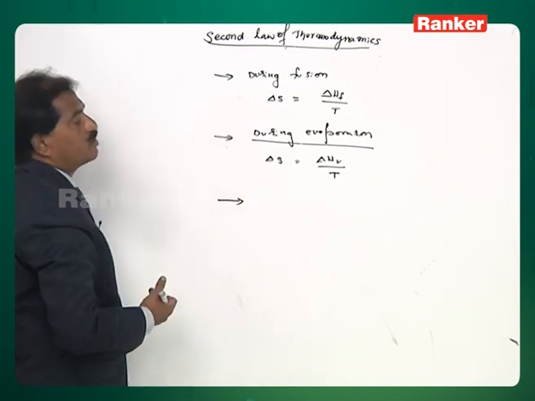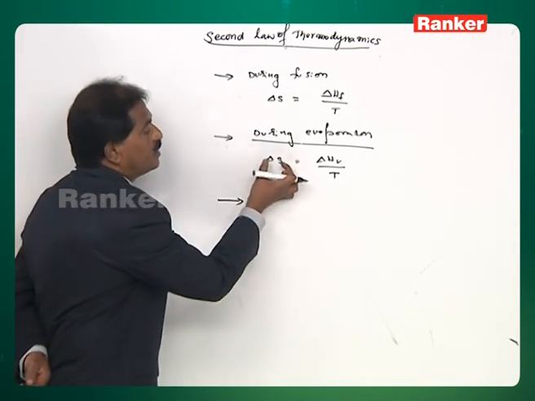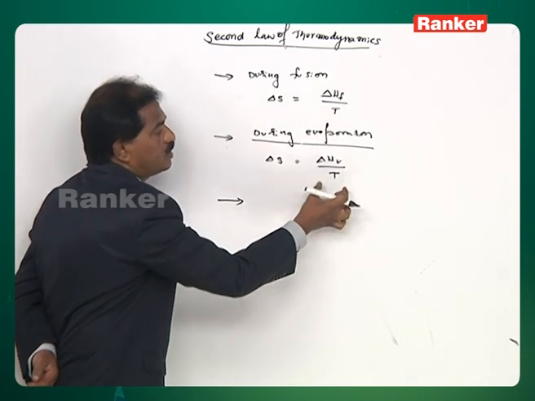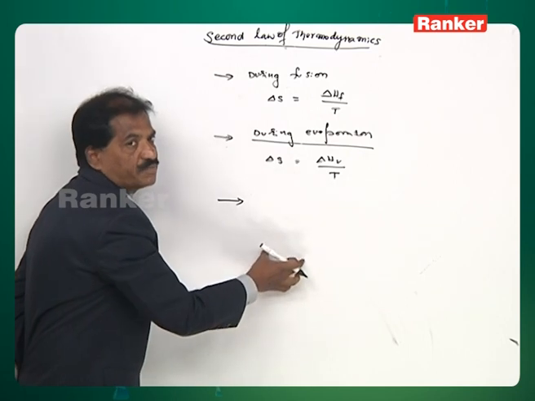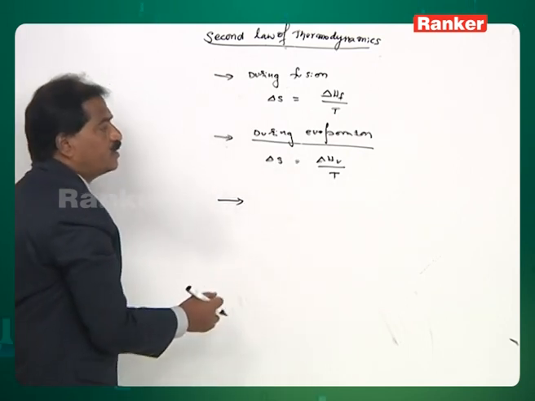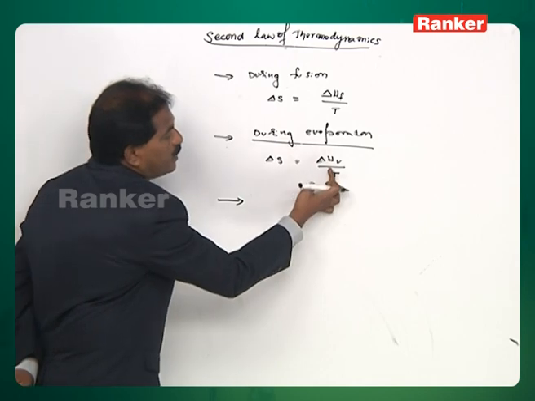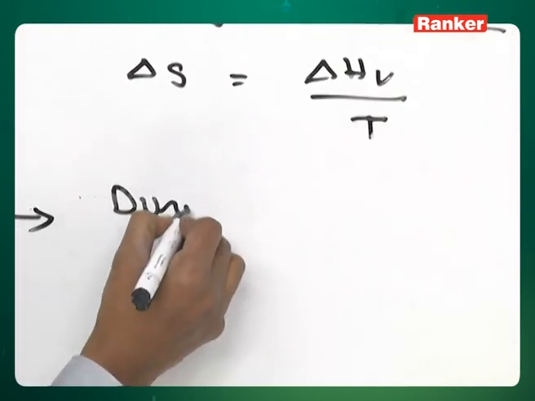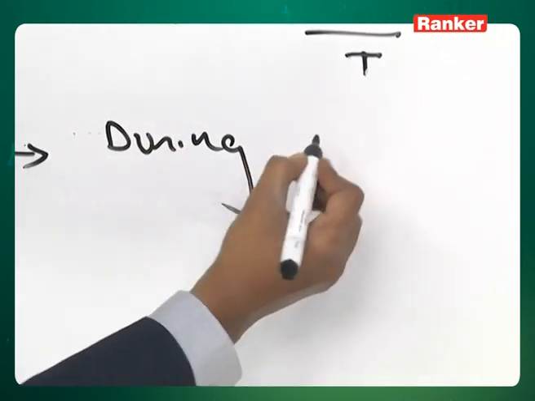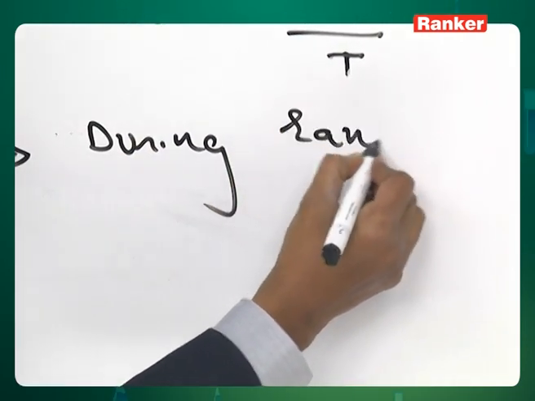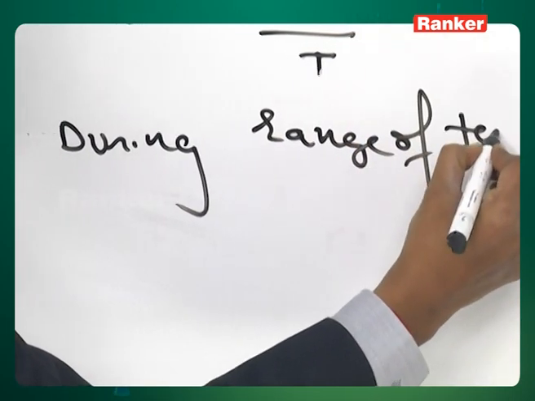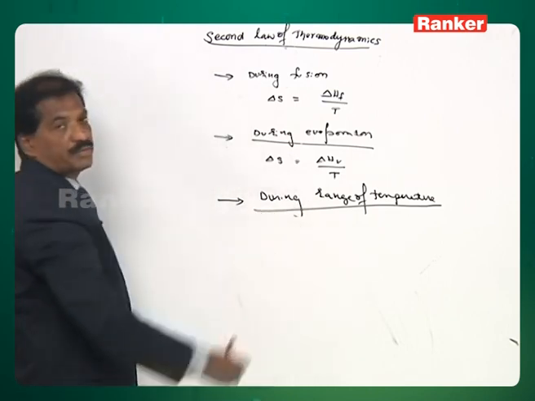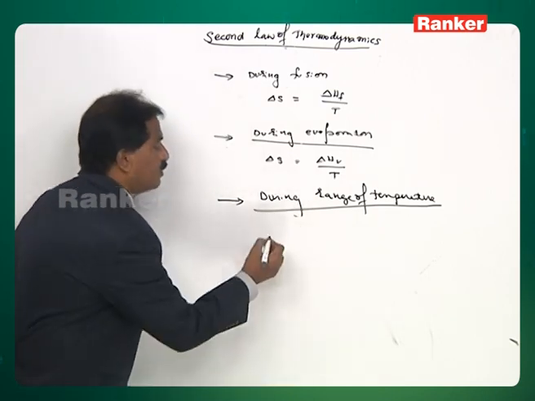Next, instead of calculating the entropy change at a given temperature, if you want to calculate the entropy change over a given range of temperature, then we have to integrate this expression. During one particular range of the temperature, how do we calculate the entropy change?